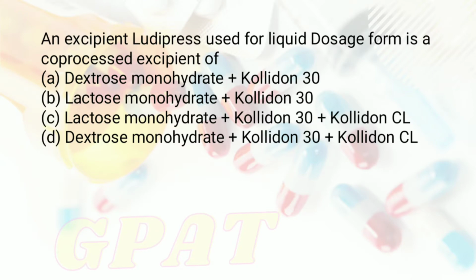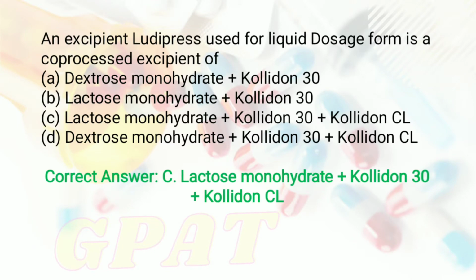So students, right answer of this question is option number C, that is lactose monohydrate plus Kollidon 30 plus Kollidon CL. Okay, moving to the next question.